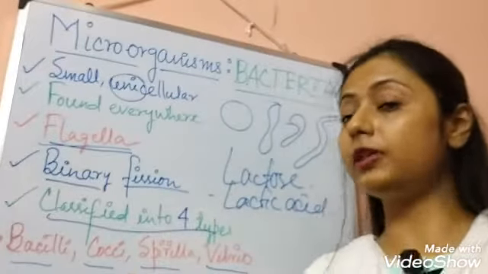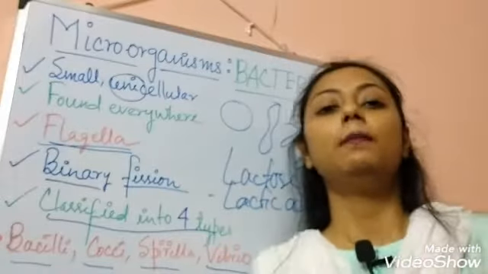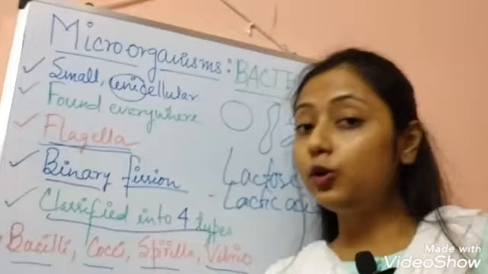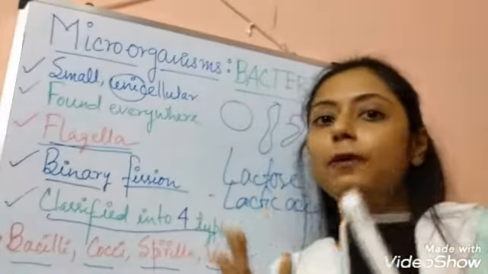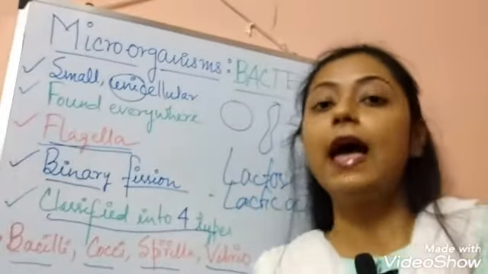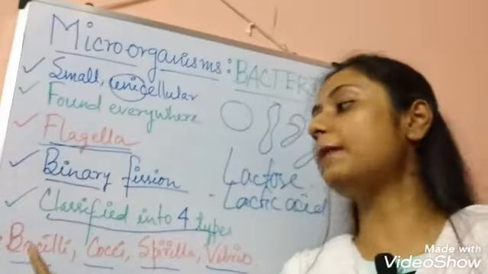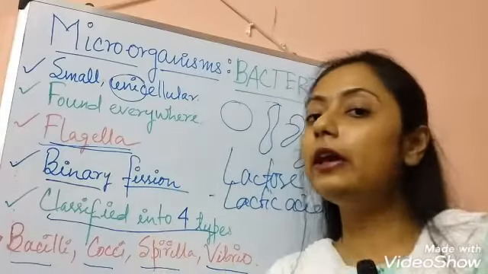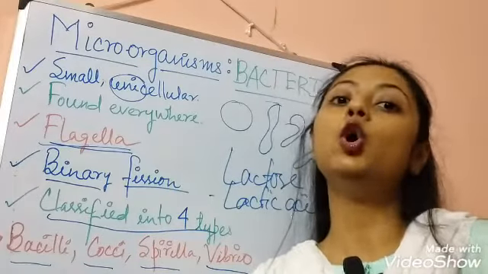And this transformation from lactose to lactic acid is done by a special bacteria, that is the lactobacillus bacteria. Look at the name: lacto, that means it works with lactose sugar, and why bacillus? Because it belongs to the bacilli group of bacteria. So, this bacteria is very helpful in the food processing industries as well as in our homes.